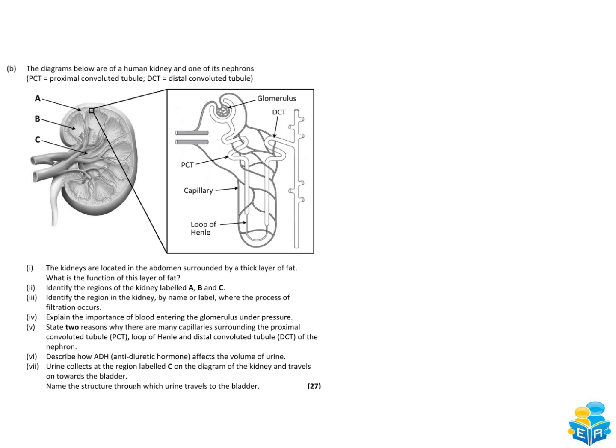The diagrams below are of a human kidney and one of its nephrons. PCT is the proximal convoluted tubule and DCT is the distal convoluted tubule. Part 1. The kidneys are located in the abdomen surrounded by a thick layer of fat. What is the function of this layer of fat? So for this, you could just say protection. You could also say insulation as well if you want, but we'll just put down one word. So we put down protection.